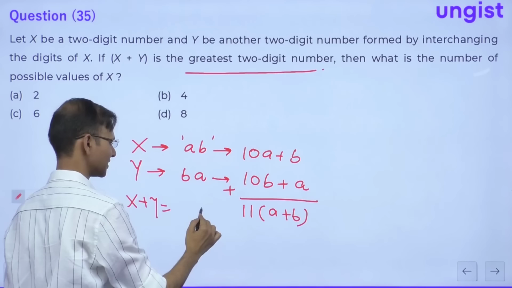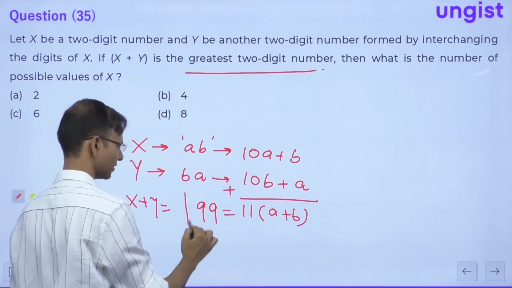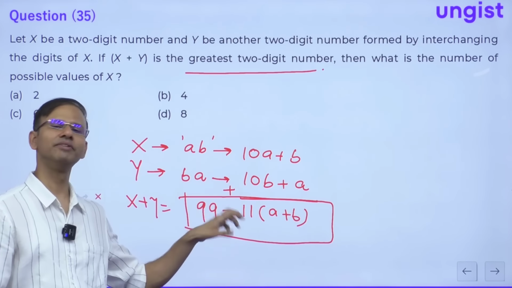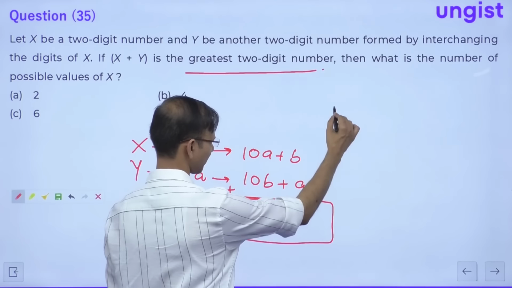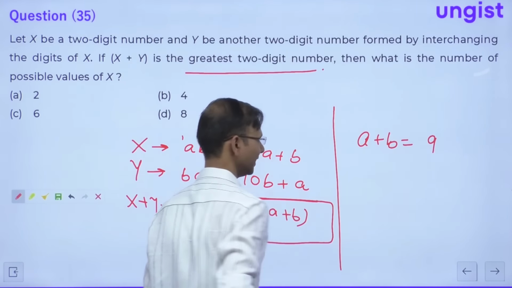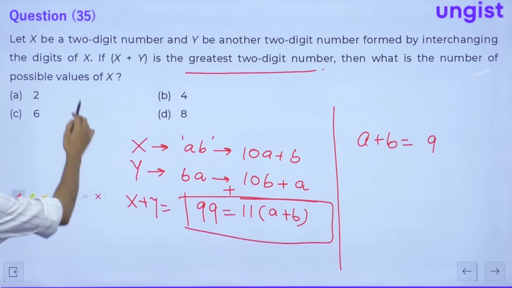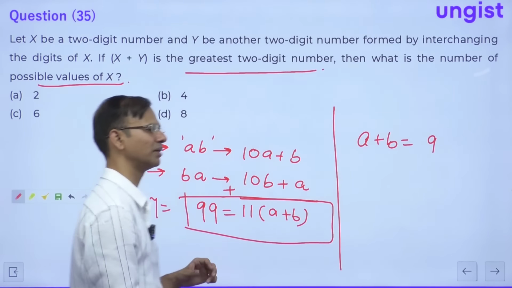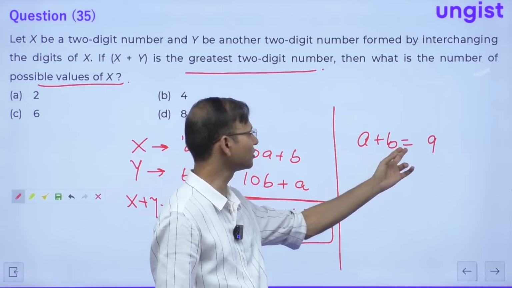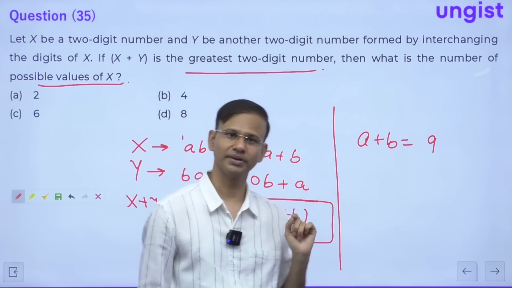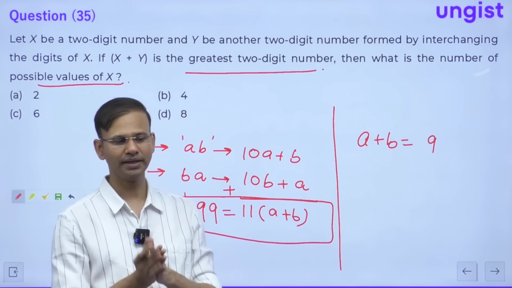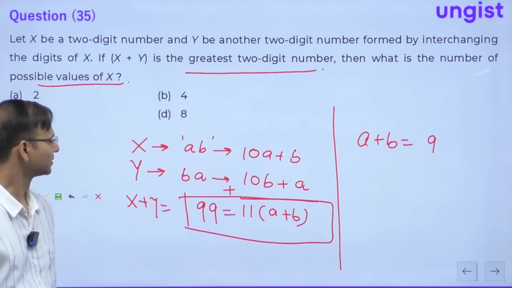Right? So x plus y is the greatest 2-digit number. What is the greatest 2-digit number, guys? The greatest 2-digit number is 99. So this equation we are getting. So 99 is equal to 11 times (A plus B). So here A plus B is equal to 99 by 11, which is 9, right? Now the question is, then what is the number of possible values of x, possible values of AB, correct? So here we just need to find how many solutions of this equation are there, right? And obviously A and B are non-zero. Everybody, A and B are non-zero, correct?